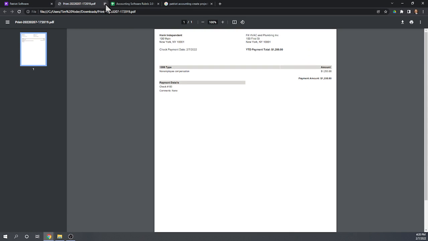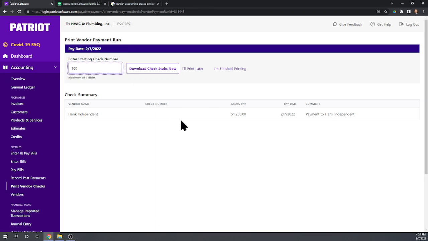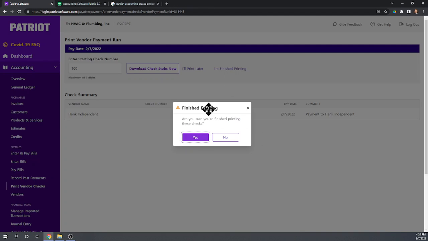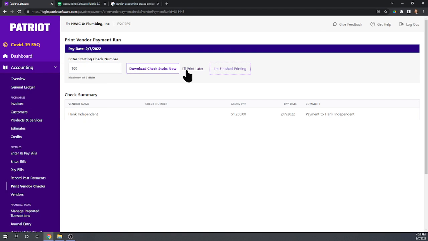I wonder if I have to turn it on or something. Okay, you know what? Let's just say I'm going to finish it later. We'll look at that a little later. Actually, no, I want to say I'll print later.